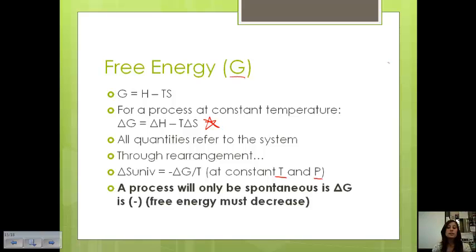So a process will only be spontaneous if the delta G is negative, because remember, entropy of the universe is what we're using to determine if something will occur. It needs to be positive, or delta G needs to be negative. So the free energy must decrease in order for a process to be spontaneous.